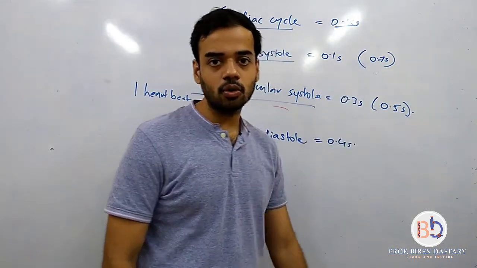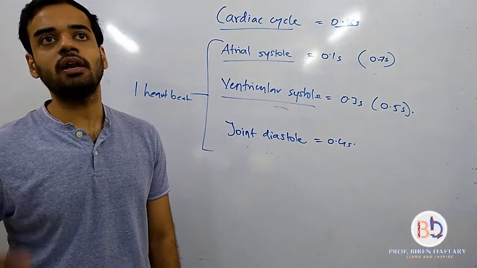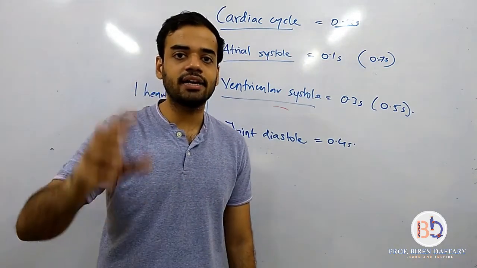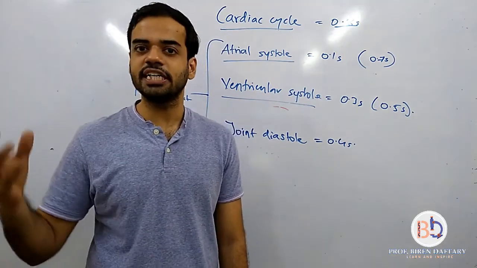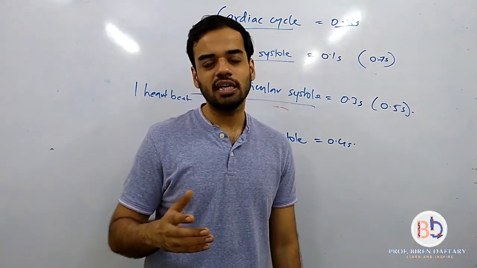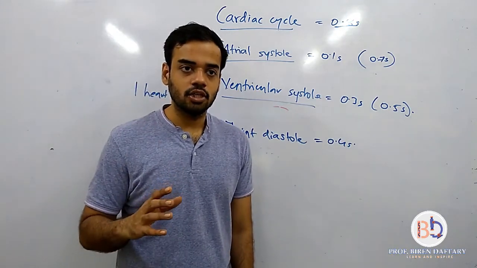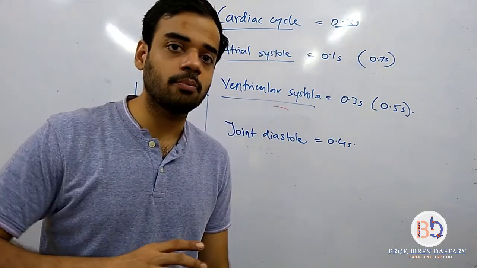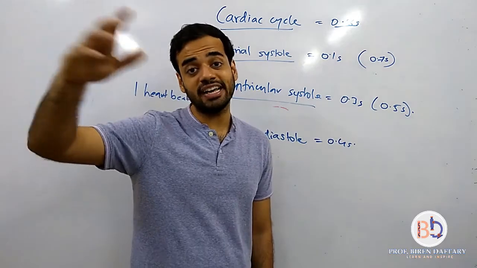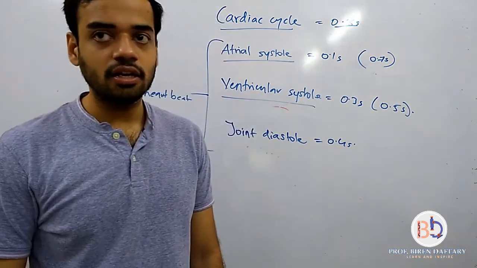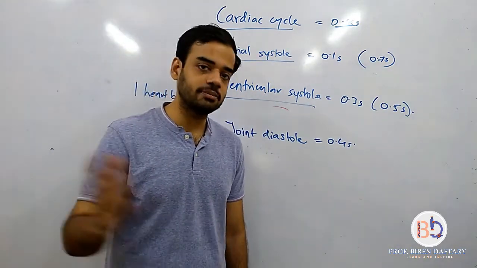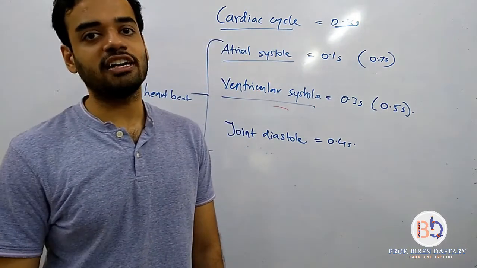Remember this time. A normal heart rate for an adult is approximately 72 beats per minute. You can say 74, 75. Normally, if the heart rate is above 100 beats per minute, that is called excessive heart rate, tachycardia. And if it is below 60 beats per minute, then it is called bradycardia.